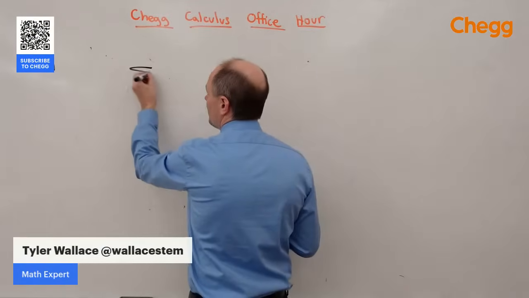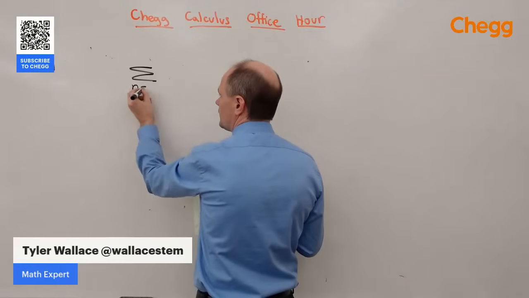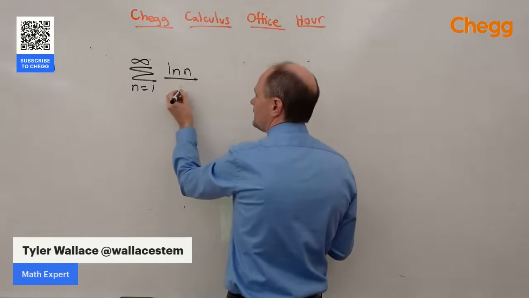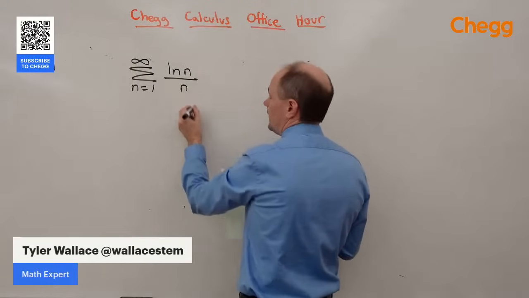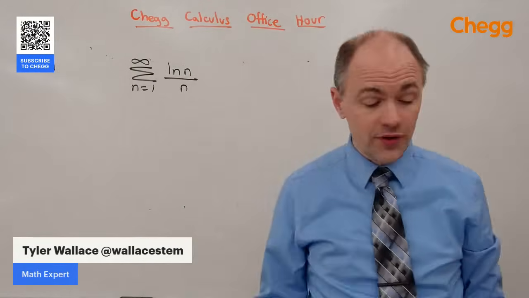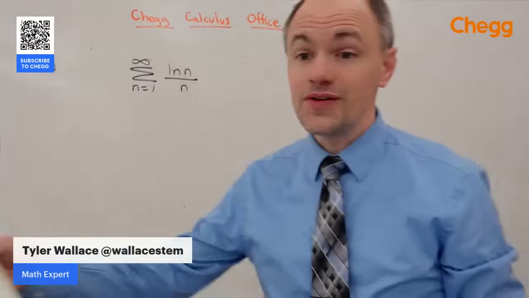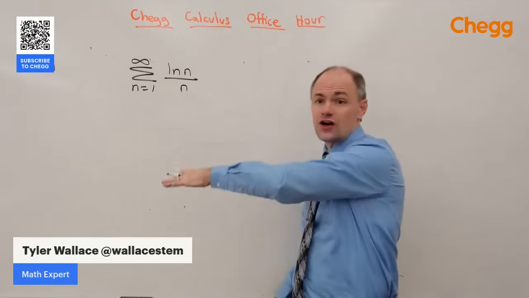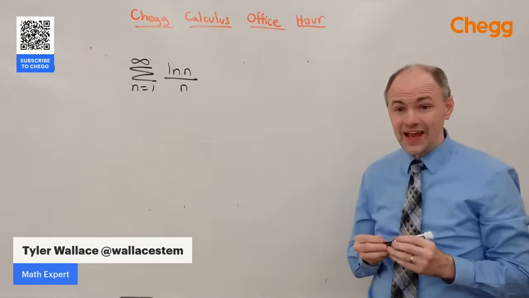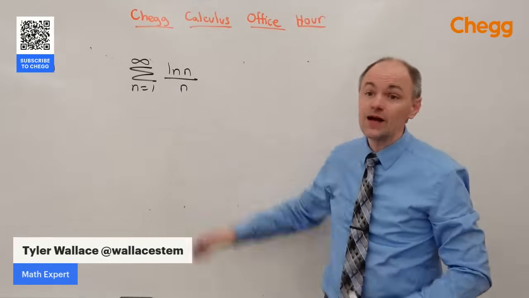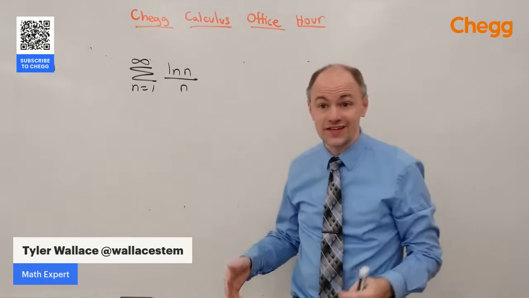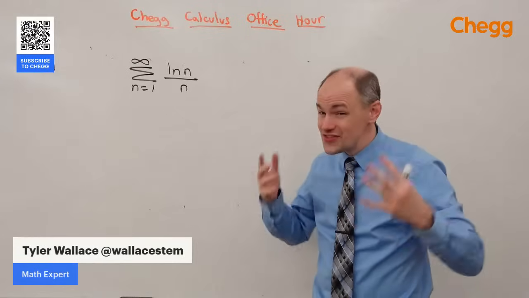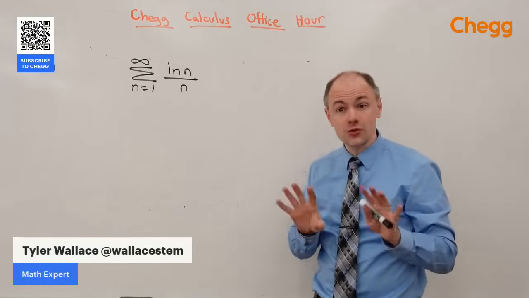Let's say I've got the sum as n goes from 1 to infinity of the natural log of n divided by n. And the question that we want to ask with this series is, does it converge to a specific number or does it diverge off to infinity? The reason we care is if this converges to a specific number, we can do some mathematics with it. If it diverges to infinity, things that diverge do weird things when we do math with them. So we want to make sure we're careful with that.